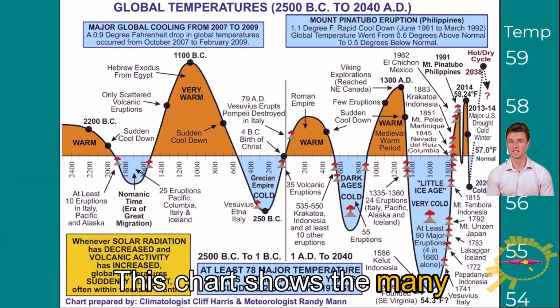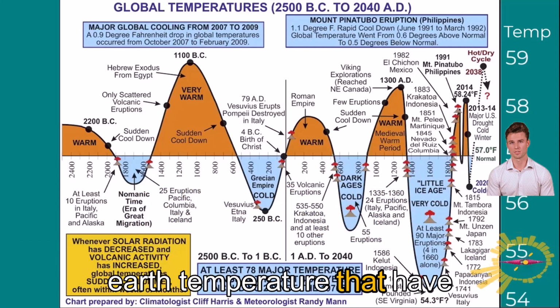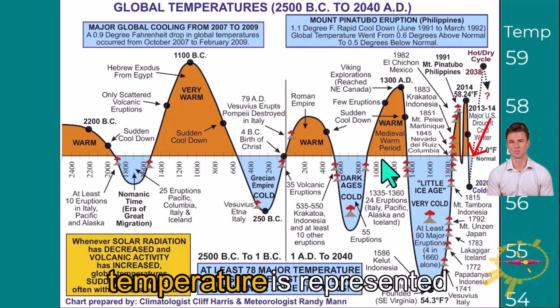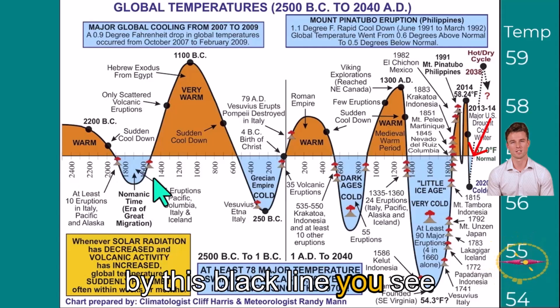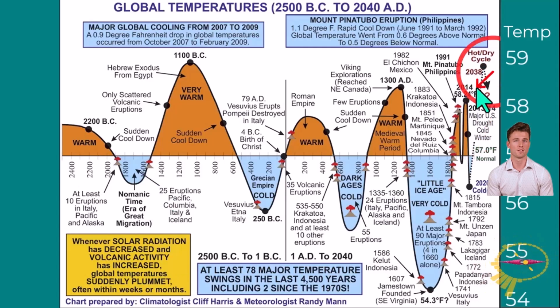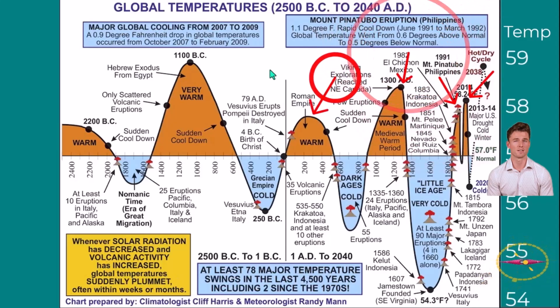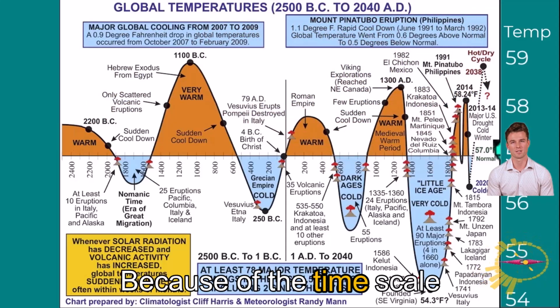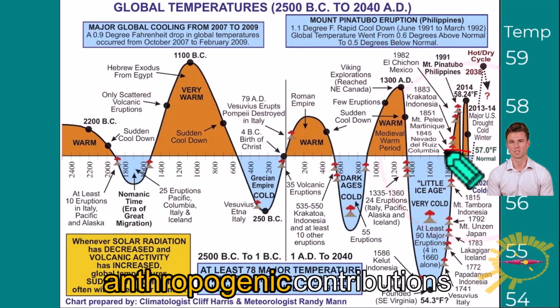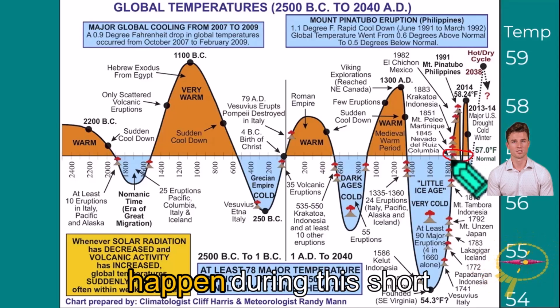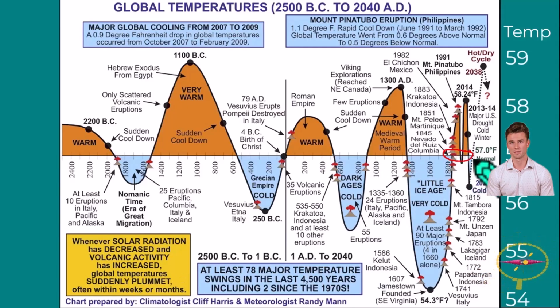This chart shows the many deviations in average Earth temperature that have occurred over the past 4,500 years. In this chart, today's temperature is represented by this black line you see going across here. Note the many times the temperature is shown being much higher than today. Because of the timescale of this chart, human anthropogenic contributions of carbon dioxide to the atmosphere mostly have happened during this short period of time here.